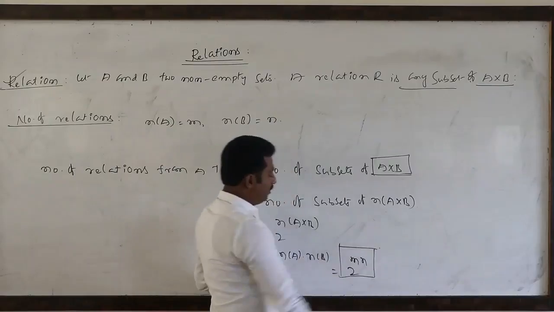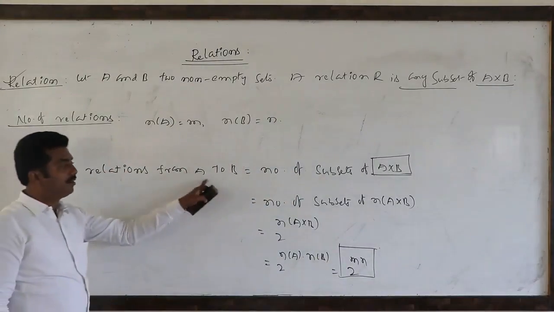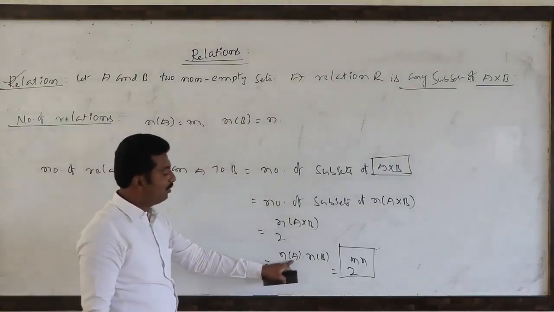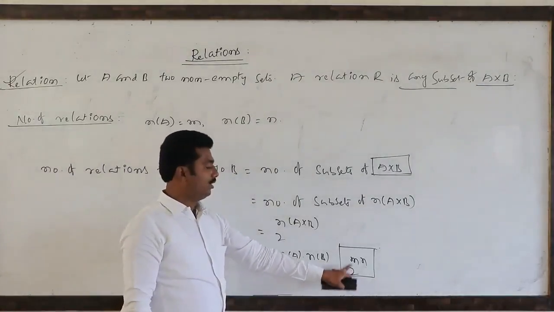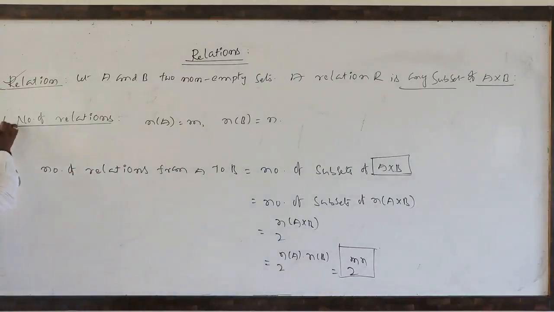So A contains m elements, B contains n elements, then the number of relations from A to B is 2 to the power n(A) into n(B), that is 2 to the power mn. This is most important. You should remember the formula.